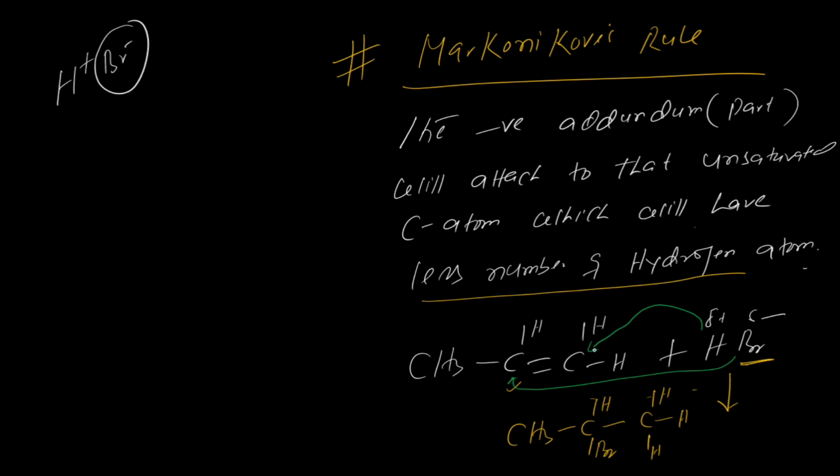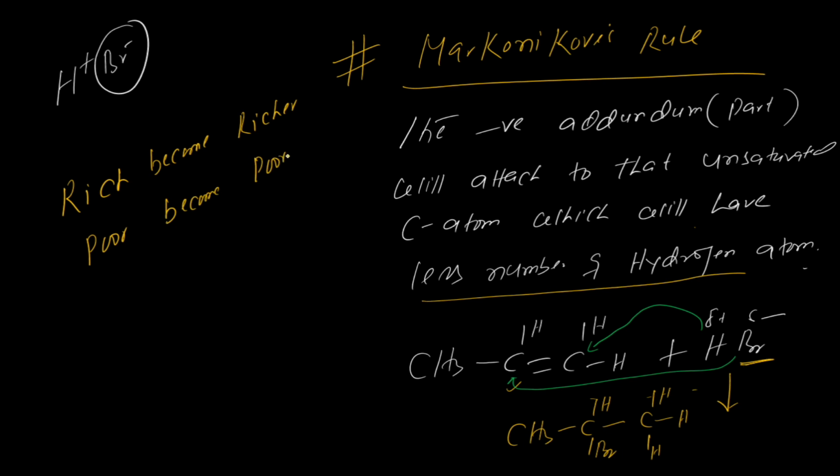Now this carbon already has two hydrogens, the greater number of hydrogens, and again a hydrogen gets attached. For remembering purposes, keep in mind that the rich become richer, and the poor become poorer.